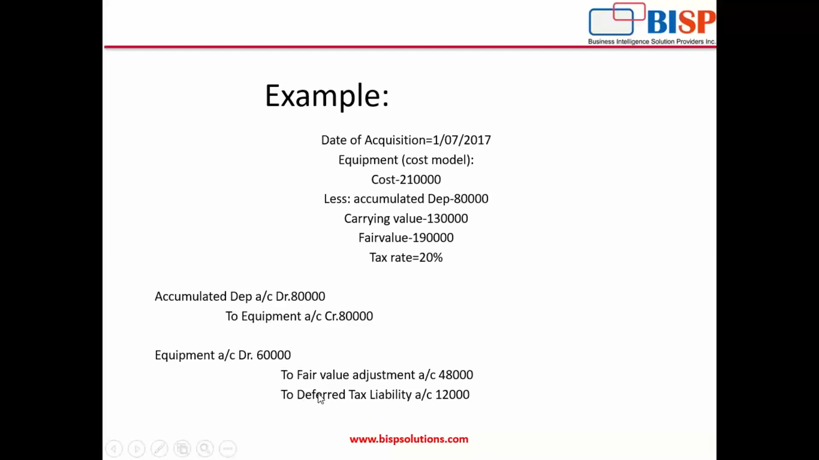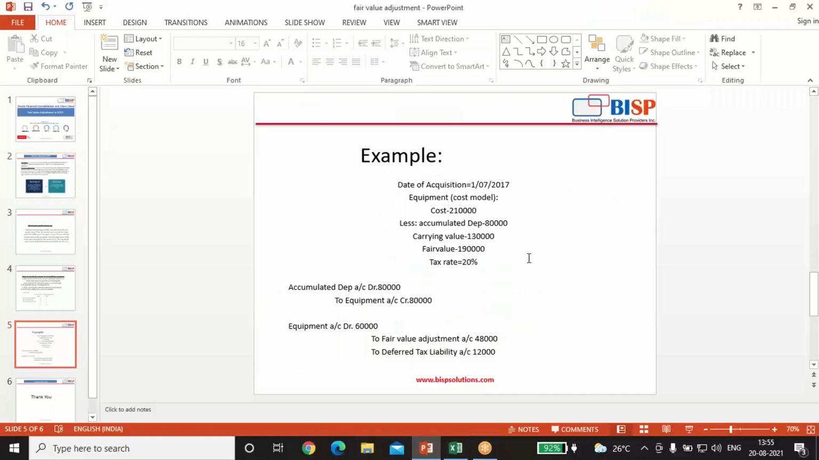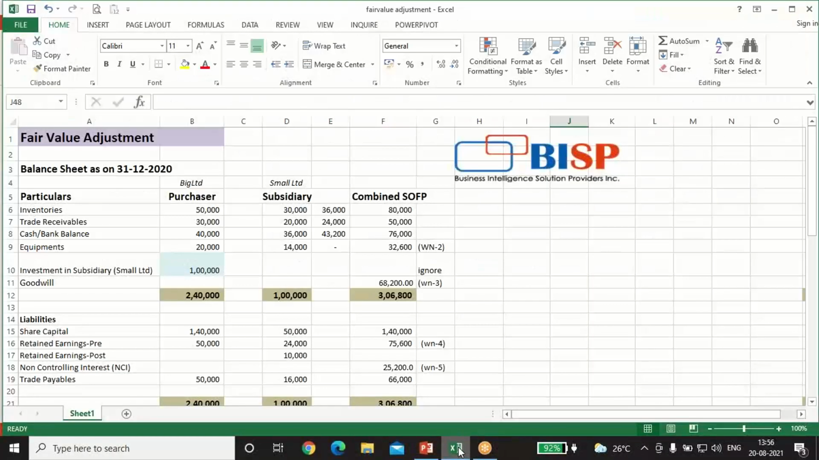Now you will ask what is the deferred tax liability? See, it's a tax which is assessed or is due for the current period but has not yet been paid. This deferral comes from the difference in timing between when the tax is accrued and when the tax is paid. Okay, so that is the deferred tax liability. Now we'll see this adjustment through an Excel example.